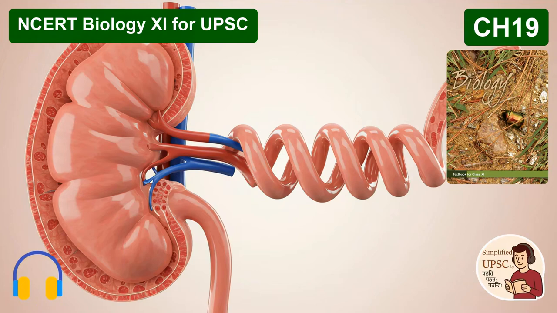The gradient ranges from about 300 milliosmoles per liter near the outer cortex, and it quadruples, rising all the way to 1,200 mosmol/L deep in the inner medulla. So that steep gradient, that's the environmental leverage that the rest of the system uses. It is the driving force. That hypertonic environment is what allows the final segments, the DCT and the collecting duct, to pull the maximum amount of water out by osmosis.